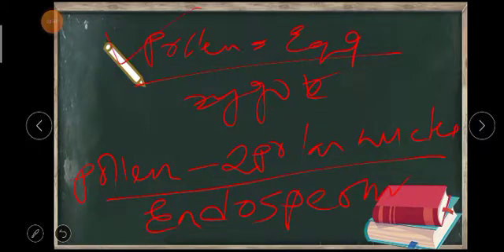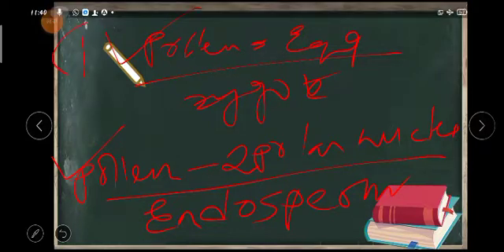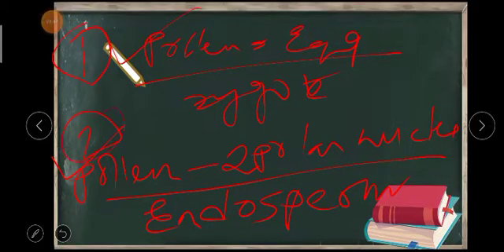Here, since fertilization is occurring two times, that's why it is called double fertilization. This is the first fertilization, this is your second fertilization. Okay, in the first case, what is happening? One pollen grain will go and fertilize the egg to form the zygote, and in the second case, another pollen grain will come and fertilize the two polar nuclei already present in the ovule, and this will give rise to your endosperm. Okay, so this is called double fertilization because here fertilization is occurring two times.